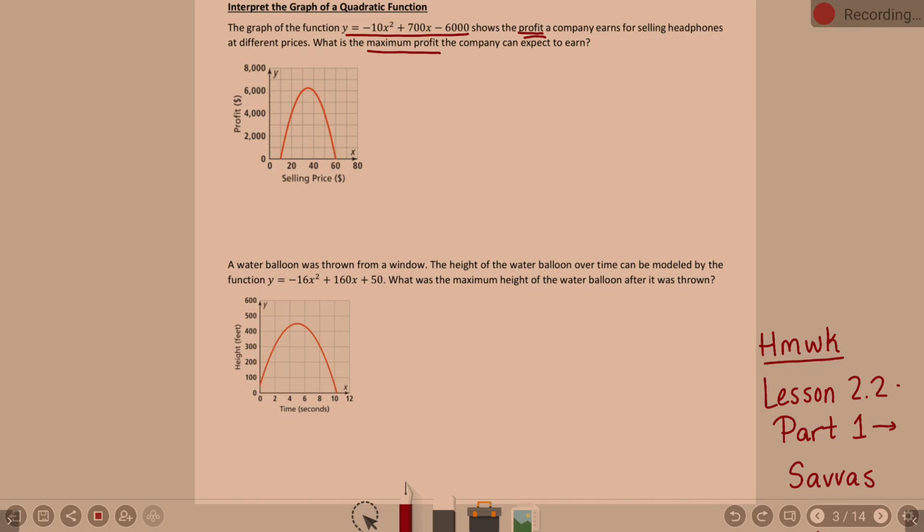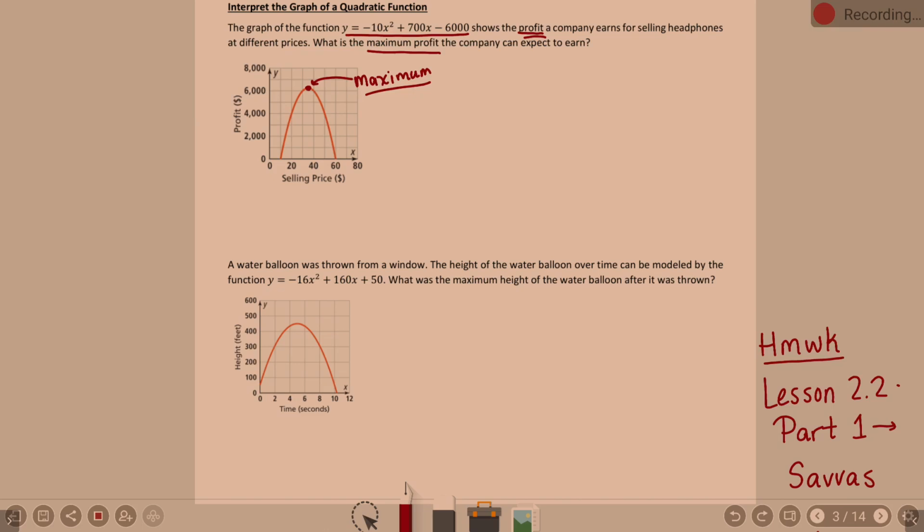And so my maximum is going to be at the top of that parabola. That means we need to find the vertex. Okay? So, this goes back to what we did on Friday, finding the vertex.